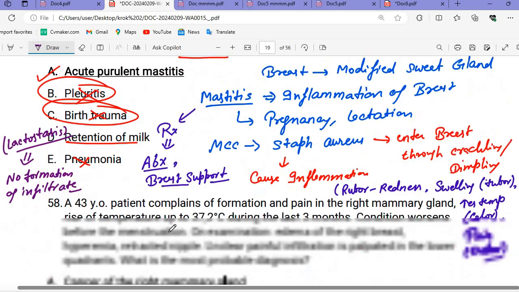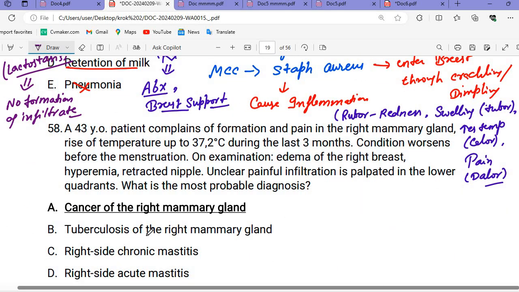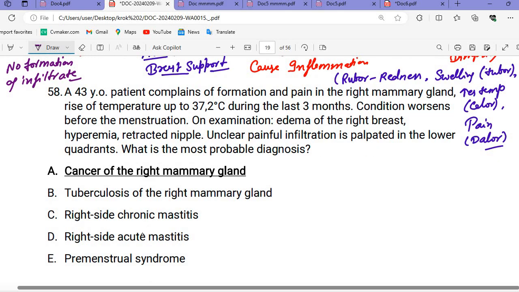Okay, so that is the acute purulent mastitis. After that, the next question: a 43-year-old patient complained of a formation and pain in the right mammary gland. So what we are seeing is a formation and pain in the right mammary gland, a rise of temperature to 37 point something during the last 3 months. The condition worsens before the menstruation.